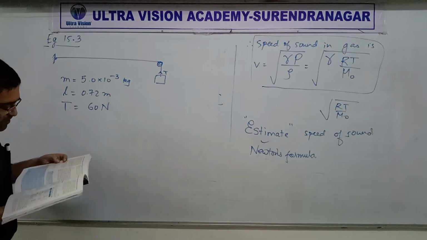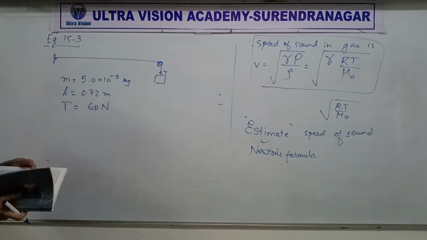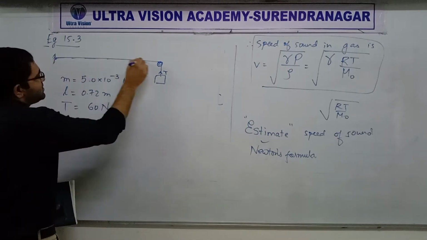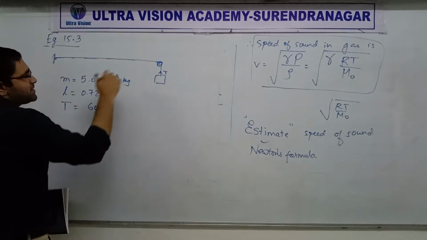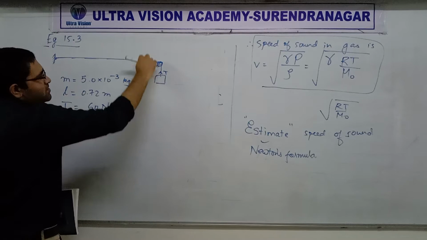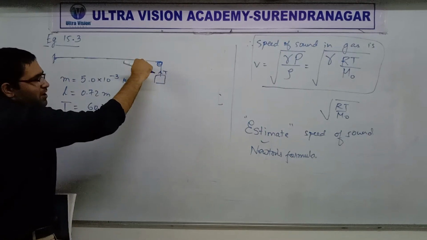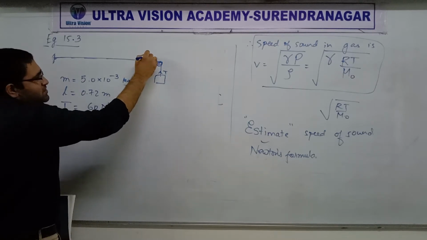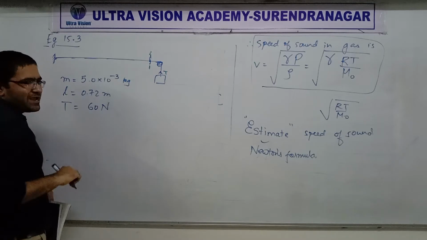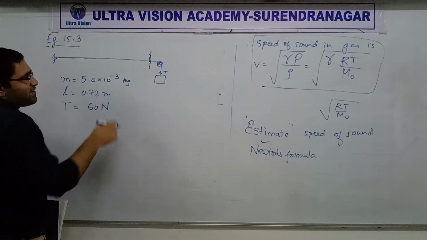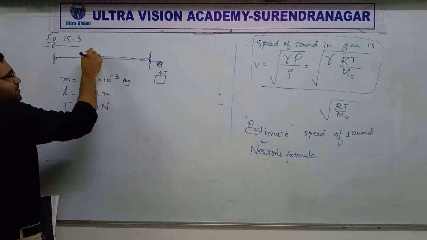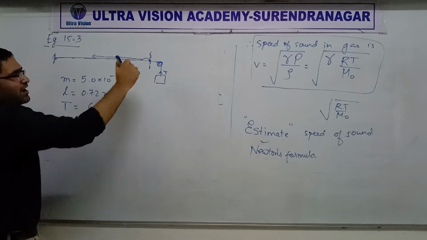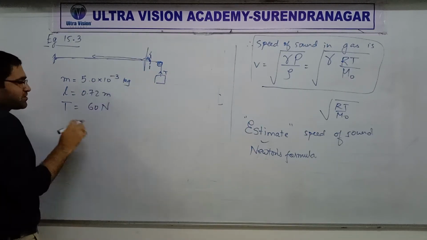And then it says, what is the speed of transverse wave on string? That is on this wire, actually, not the string. On this wire, if we set up a transverse wave, what is the meaning of transverse wave? This wire is horizontal, so if you pluck it vertically, like a guitar string, then all the particles will oscillate along the y-axis when the wave arrives, but the wave will travel from this end to that end. Did you understand? So wave propagation is horizontal and particle motion is vertical. So transverse wave.